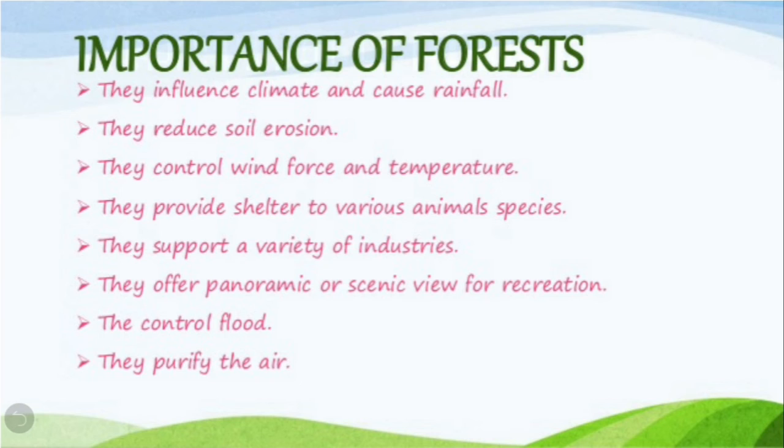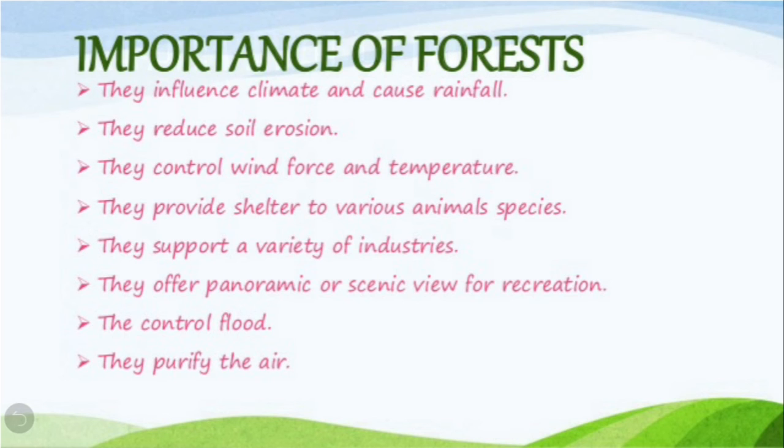They reduce soil erosion. How do they reduce soil erosion? The thick trees, the branches, the roots of the trees hold the soil and do not allow the soil to be eroded when there is heavy rainfall. They even control wind force and temperature. These forests provide shelter to various animal species. They also support a variety of industries.